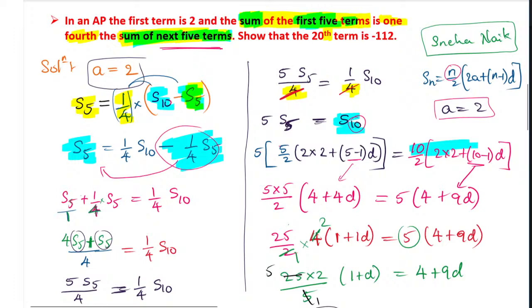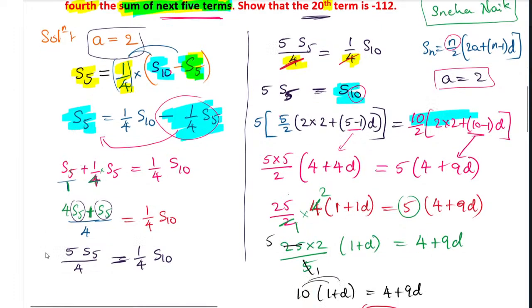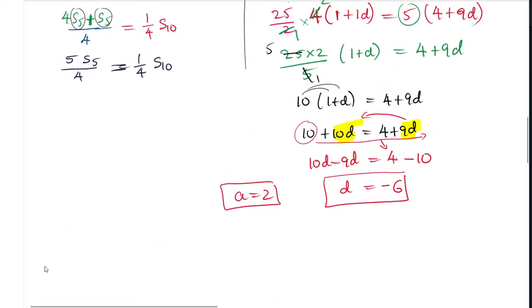Here you can see they have given 20th, not 20 terms. 20th, th they have mentioned. Th will play a very important role. So it is nothing but not Sn, it is An. So here you have to find A20. So the 20th term is A20. Here they have mentioned the 20th term, not the sum of the first 20 terms. Okay, so the formula remains as it is.